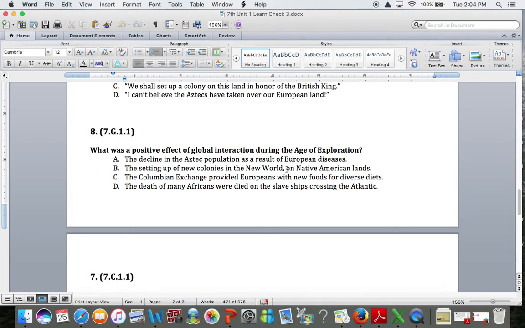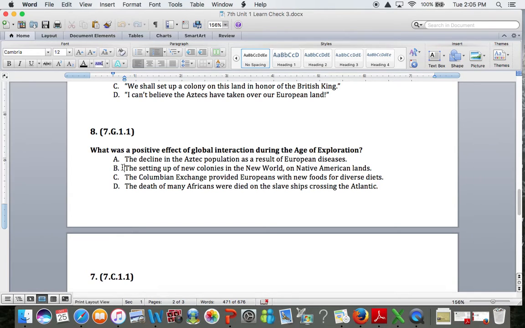This is not a good thing for the Native Americans. It's actually pretty devastating, the fact that a group of people had lived in a land for so long and Europeans come in and say, nope, now it's ours, and they take it from them. So it's a pretty negative situation, B is. B is very negative. It's a good thing for the Europeans, I guess, but from the whole perspective, Native American lands are being taken. This is something that affects them very negatively.